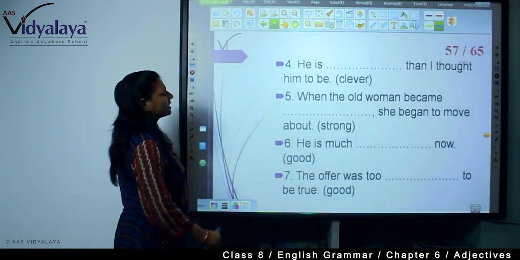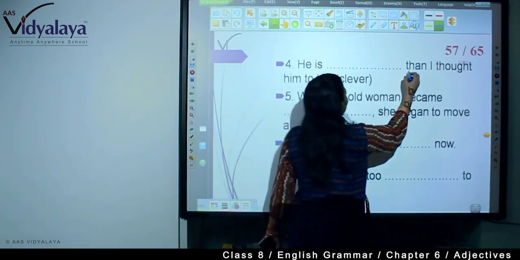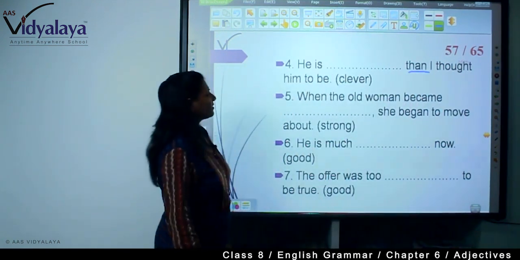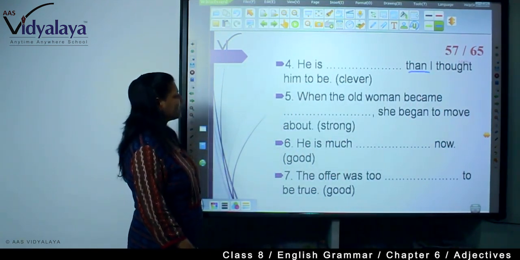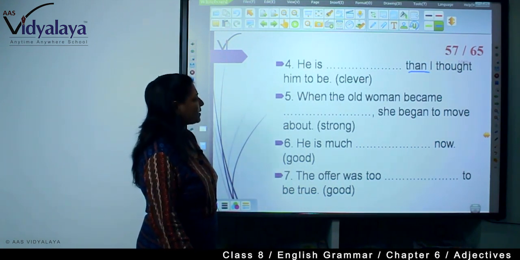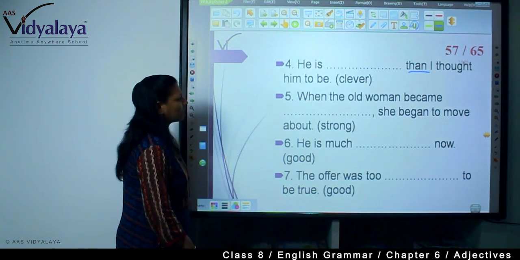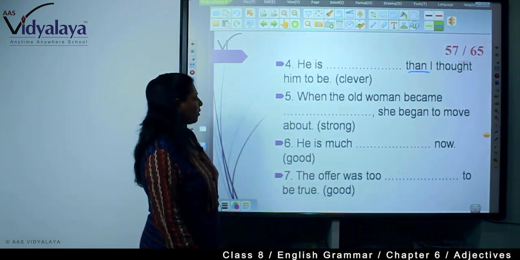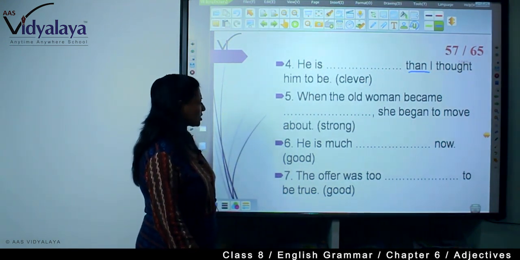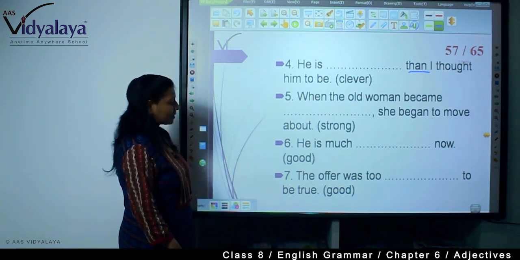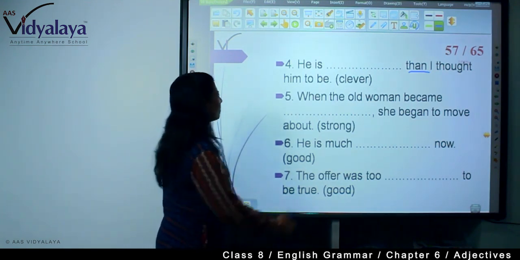Now, "he is," again, "than" is here. So this is comparative, "cleverer," the answer is given there. "When the old man became stronger, she began to move about." Now, "he is much better now."